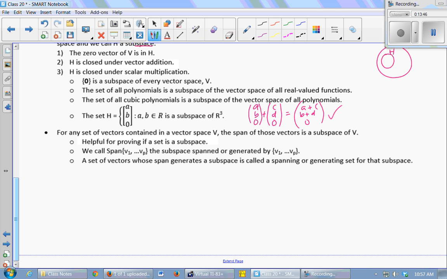And then same thing here. You can take any scalar multiple of (a, b, 0), and you're going to get another vector that has real entries and a 0. So it also holds under scalar multiplication.